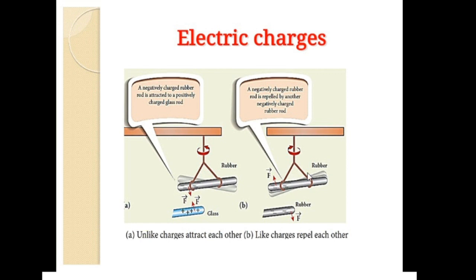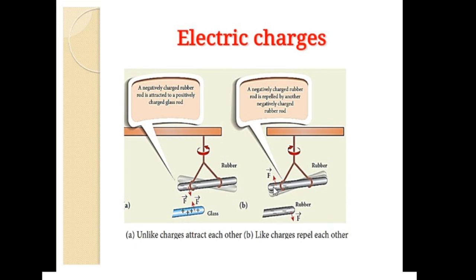So, from this simple activity, it was proved that unlike charges, why do we say they are unlike? One is positive, another one is negative. These unlike charges always exhibit attractive force.